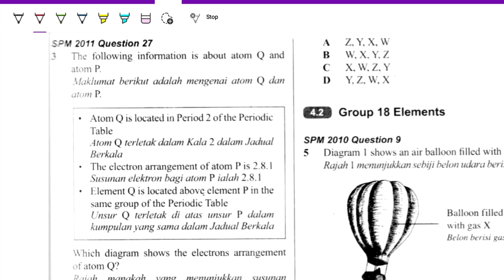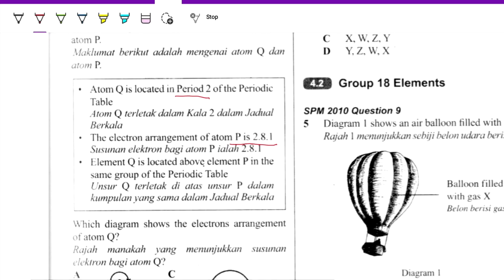Next, the following information is about atom Q and atom P. So Q is located in period 2. Then the electron arrangement for P is 2, 8, 1. So element Q is located above element P, above element P in the same group of the periodic table.